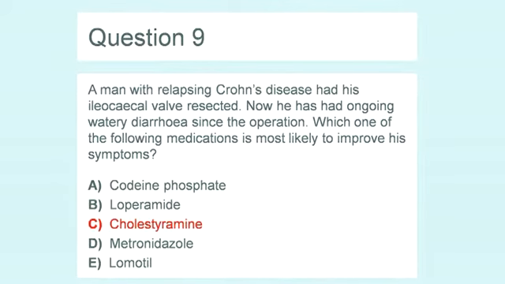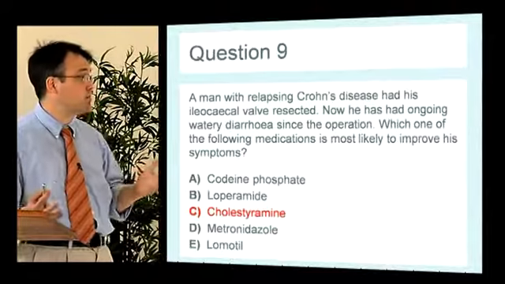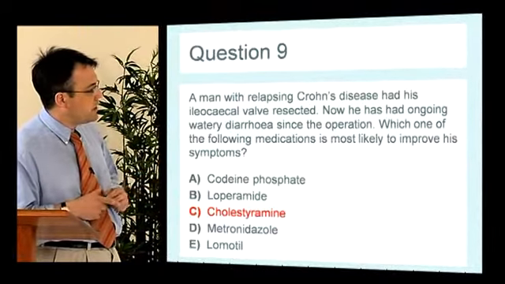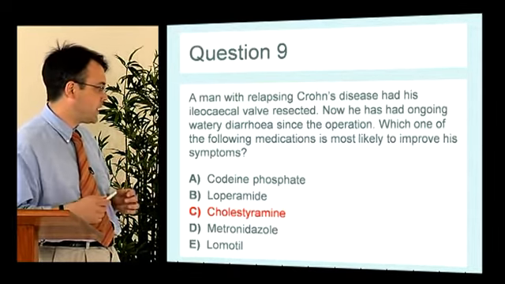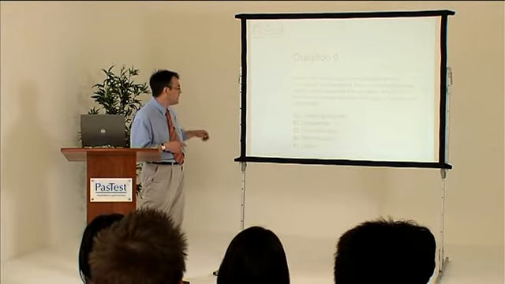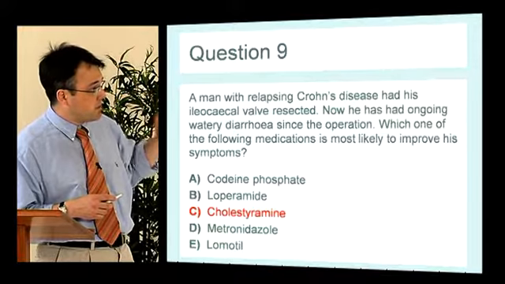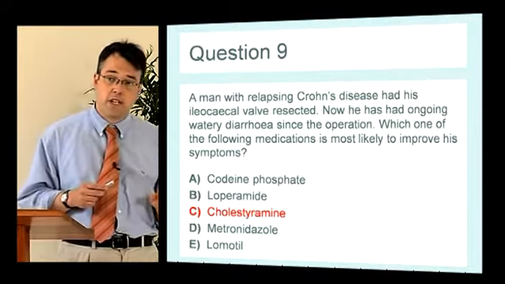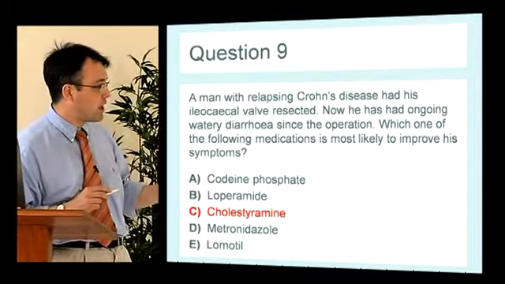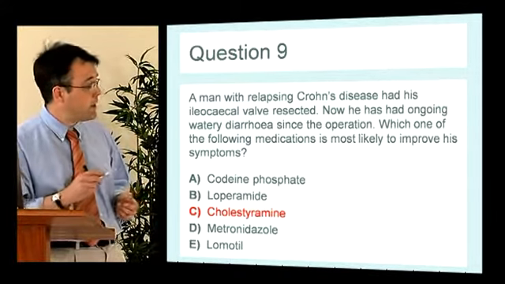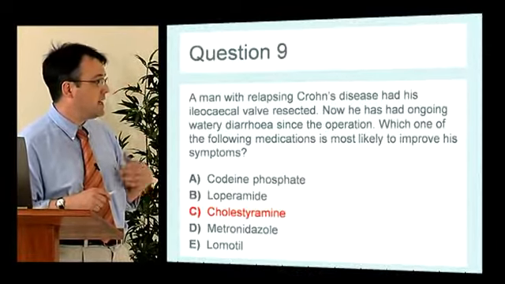Well, codeine and loperamide are anti-motility agents, so they would stop him going to the toilet. Metronidazole doesn't really have a role in Crohn's disease other than in perianal disease. Lomotil is similar to loperamide. He's had his terminal ileum resected, so he's at risk of B12 deficiency, he's at risk of bile salt malabsorption. So a bile salt binder such as cholestyramine or colestipol or colesevelam would be a drug to offer him. And bile salt malabsorption is typically giving you a watery diarrhea. The big problem with Questran and cholestyramine is they're not very palatable.